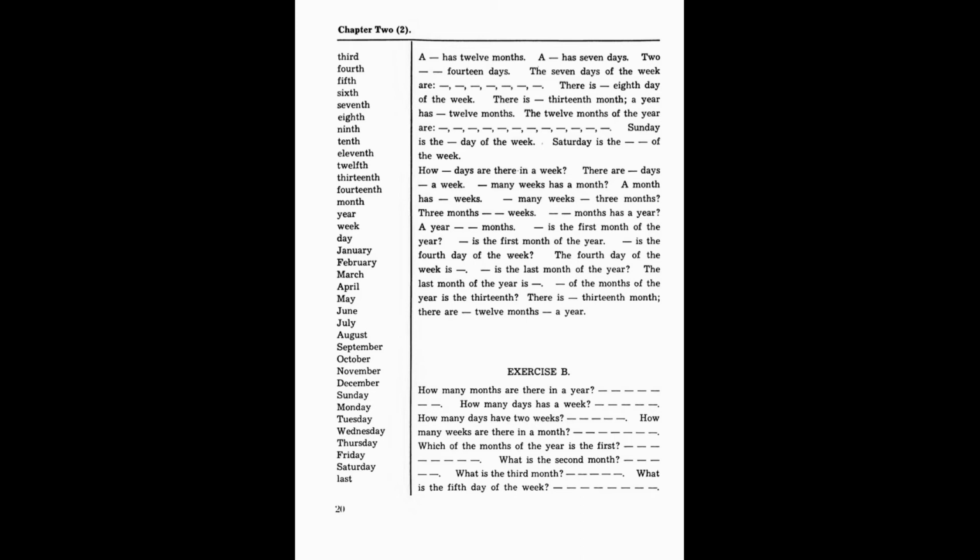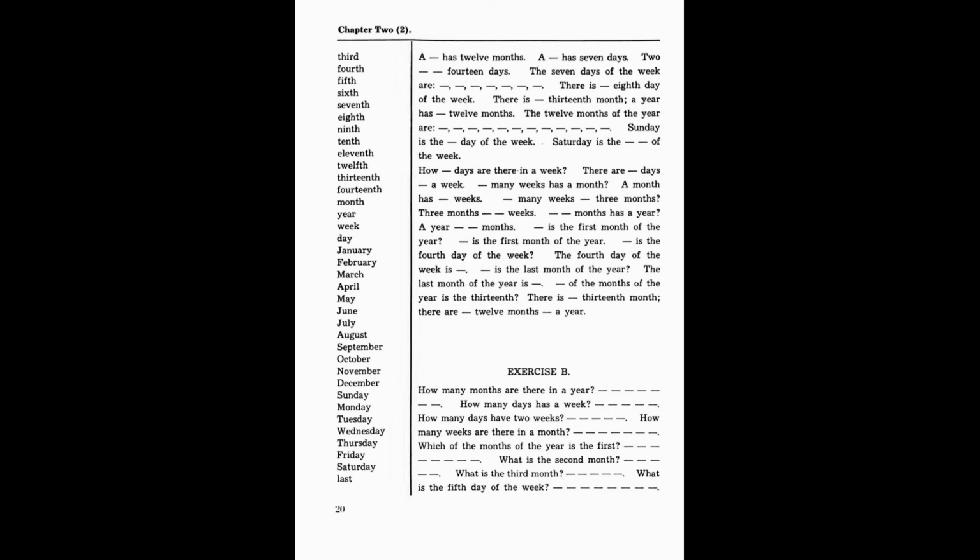There is no 13th month. A year has only 12 months. The 12 months of the year are January, February, March, April, May, June, July, August, September, October, November, and December.